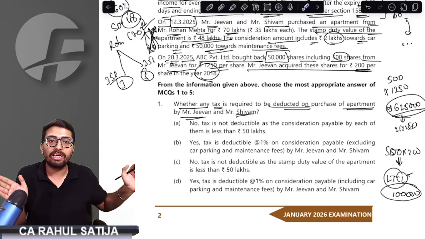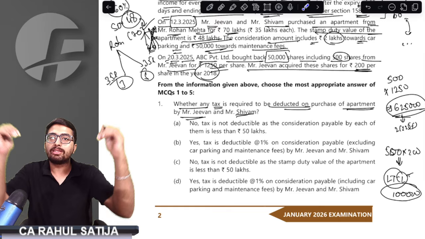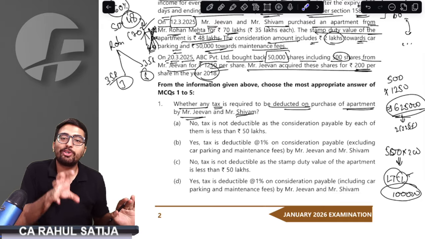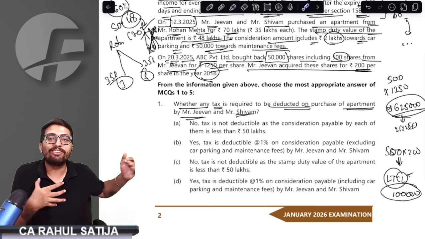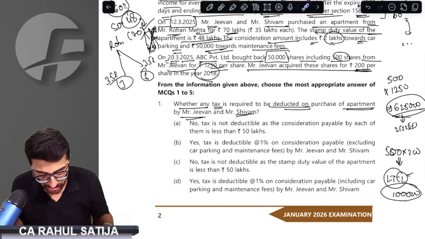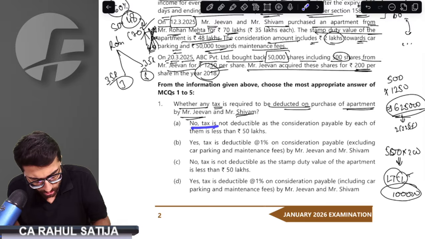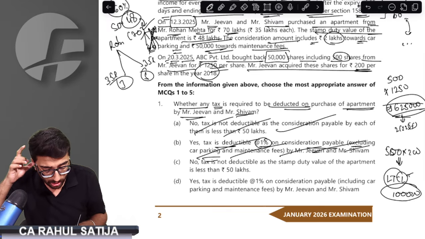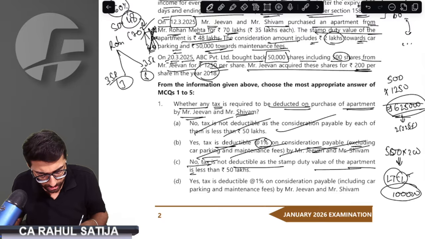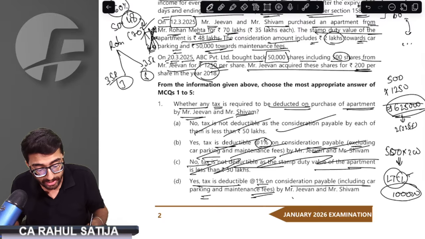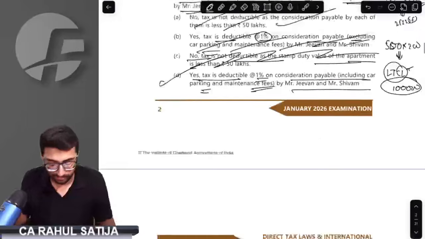If you along with your co-buyers collectively are paying more than 50 lakh rupees, then every buyer has to deduct TDS. You don't have to see yourself alone, but all the buyers collectively. So the option that no tax is required is a wrong point. Yes, tax is to be deducted at 1% on the consideration, excluding car parking? No, TDS is to be deducted on car parking also. No tax is required since the stamp duty value is less than 50 lakh rupees? Wrong. Yes, TDS is required to be deducted on car parking and maintenance fees as well. Option D is the absolutely correct answer.